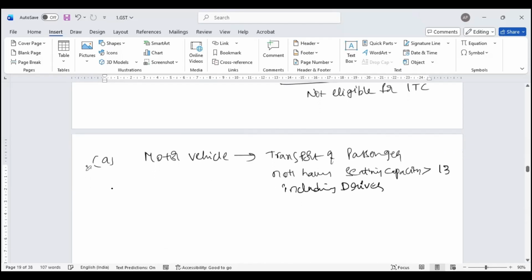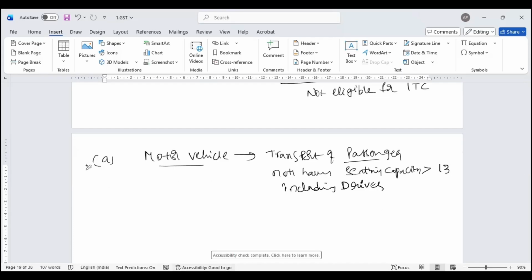So the law said that if there's a motor vehicle designed to carry passengers, no credit. If there's a motor vehicle for transportation of goods, I can claim input tax credit.